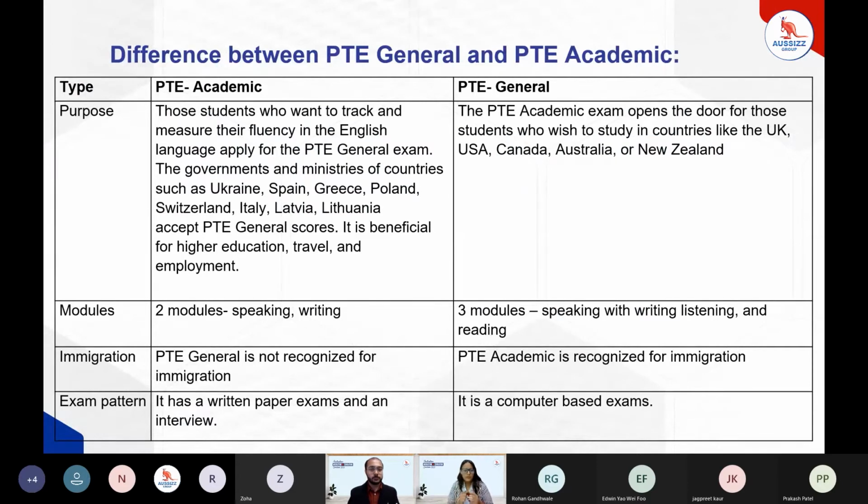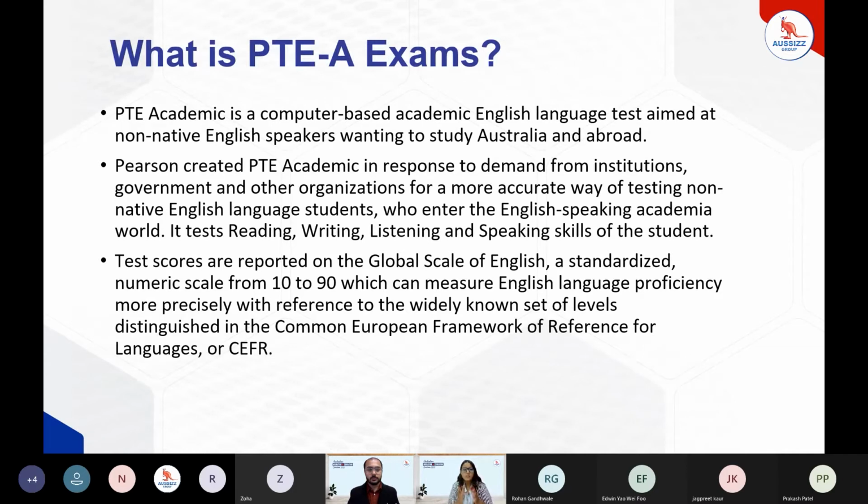But before that, there was a question yesterday: what is the difference between PTE General and PTE Academic? Over here you can see on the screen the difference between them. In PTE General, the skills analyzed are speaking and writing, and in PTE Academic, the skills analyzed are speaking, writing, reading, and listening. PTE General is not recognized for immigration, while PTE Academic is recognized for immigration. So for settling in Australia, it is important that we cross the PTE Academic exam.